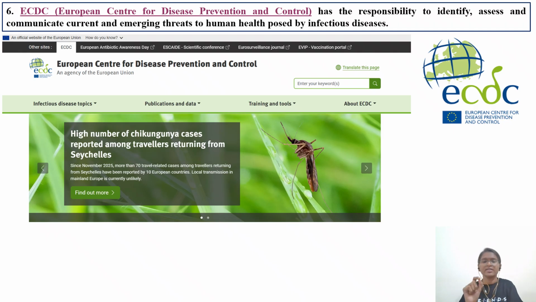Then next we have the sixth agency, that is ECDC. ECDC is the European Centre for Disease Prevention and Control. You might already be aware of CDC, the Centers for Disease Control in the US, in association with the WHO. Similarly in Europe we have ECDC, and its main responsibility is to identify, assess and communicate current and emerging threats to human health posed by infectious disease. Earlier we have seen other types of diseases. These are more like malaria or tuberculosis, the ones caused by insects, infectious disease. In such cases prevention is better than cure.